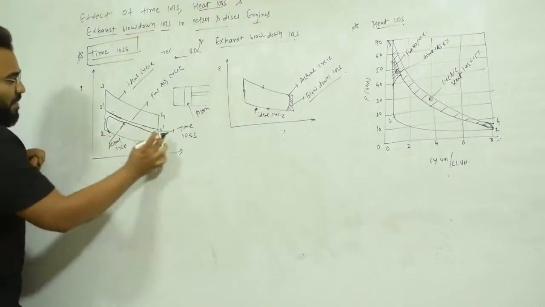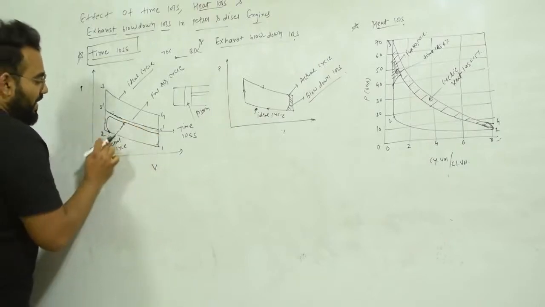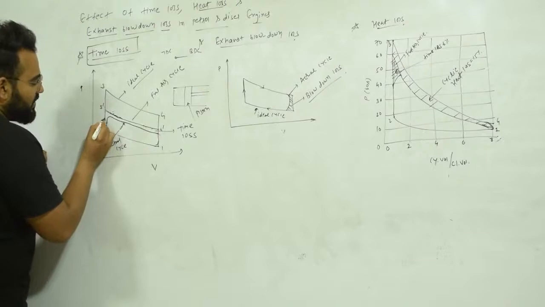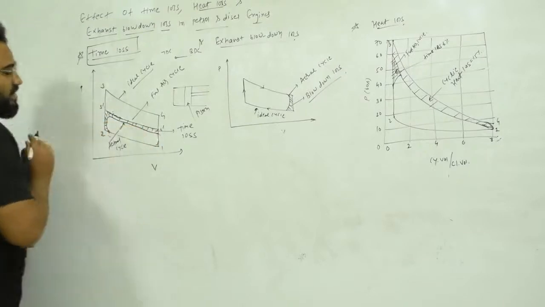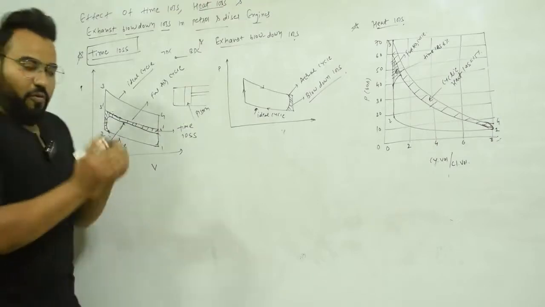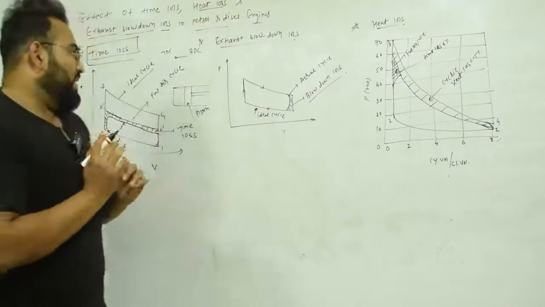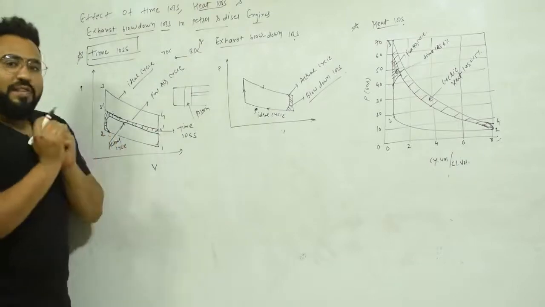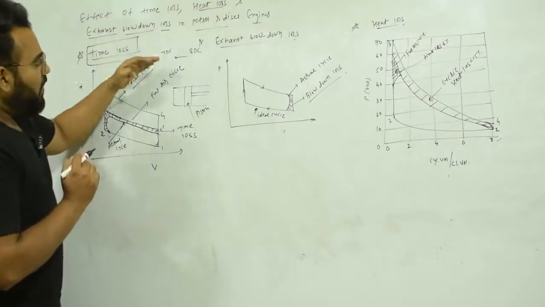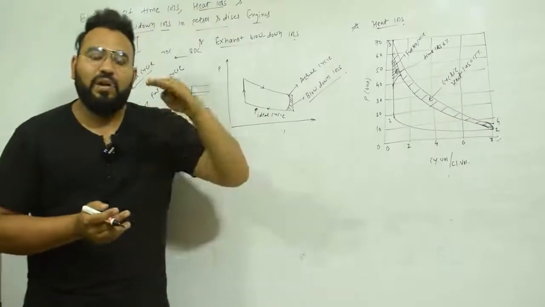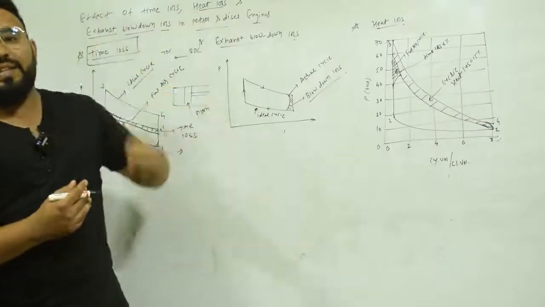Now you can see the gap between the fuel air cycle and the actual cycle. This gap is known as time loss. Why is it time loss and what exactly is the time loss? Let us understand. What we have assumed in the ideal cycle or air standard cycle, and in our fuel air cycle, is that combustion takes place instantaneously.